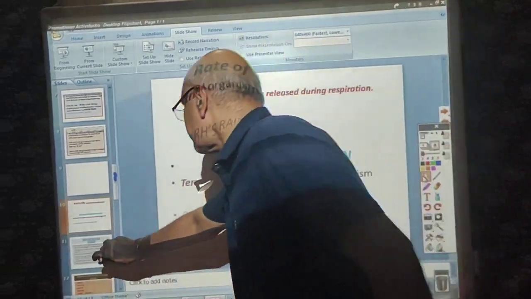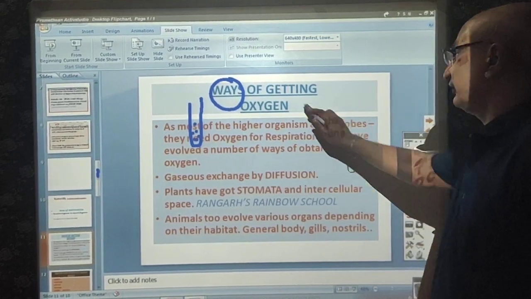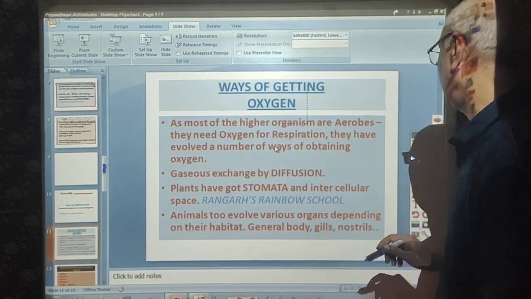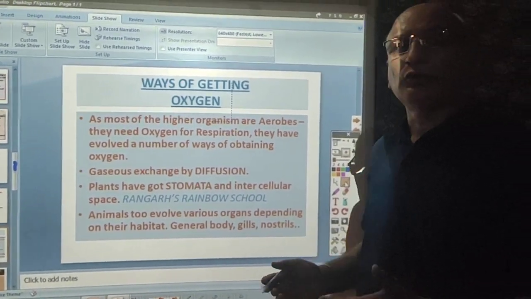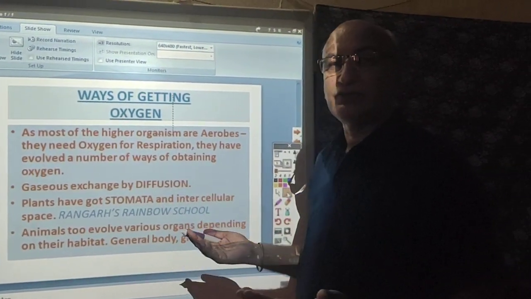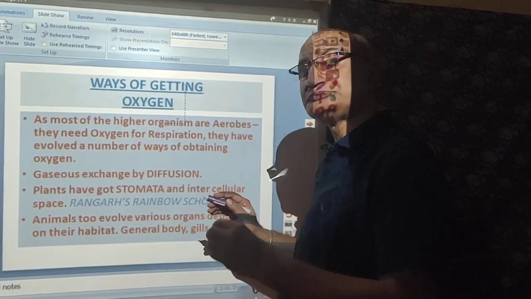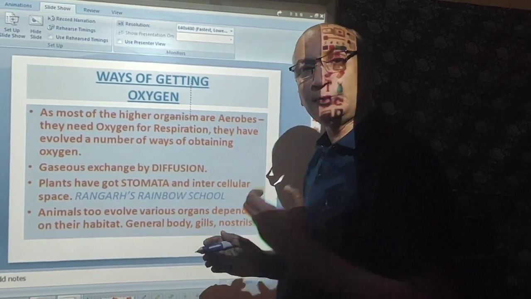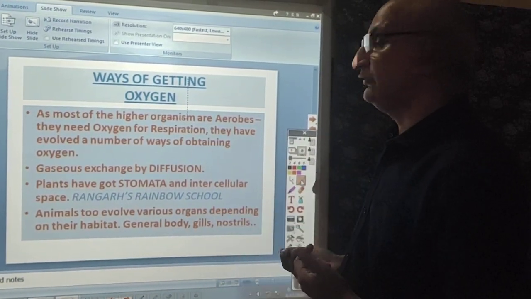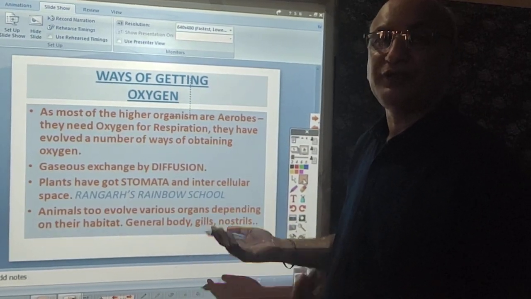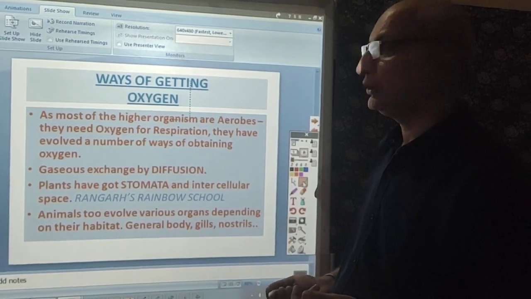Okay, now what we will learn next is the way of getting oxygen, that is, how oxygen is absorbed or comes inside the living world. Depending on plants, as you have already learned in photosynthesis, for aerobic respiration in the case of the higher plants and higher organisms, there are a number of ways depending on the habits and habitats of the organisms.